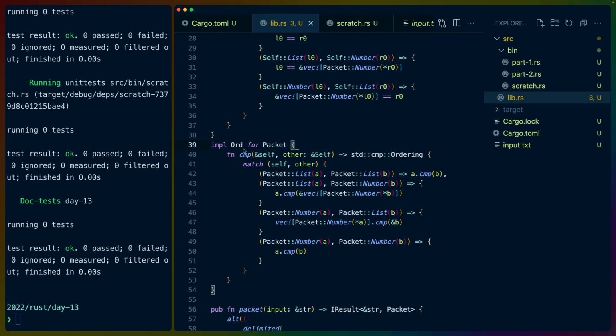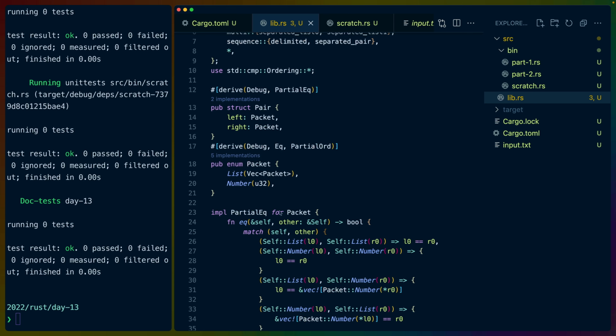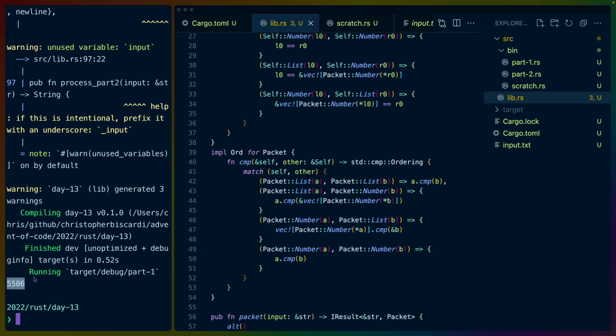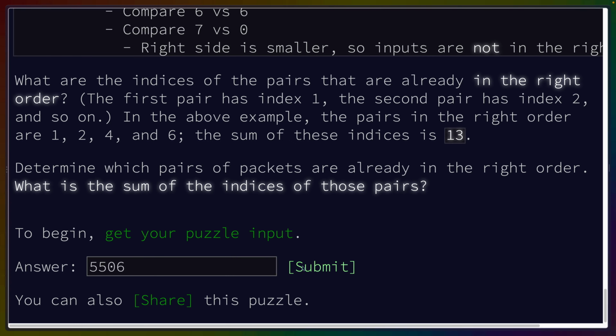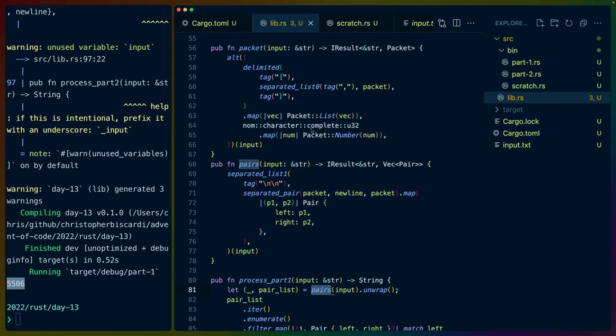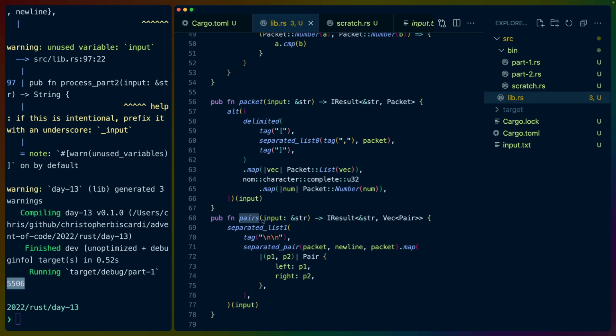But what we have done is implement Ord, and we've implemented partial equality for Packet, and at least now we have a basis to start doing the rest of the logic. This gave us a different answer though, 5506. So let's try that answer, and that is the right answer. So what did we do here? We parsed out our pairs. I went over parsing out our pairs earlier, so I won't go over it again. Look at the chapters if you want to recap on that.